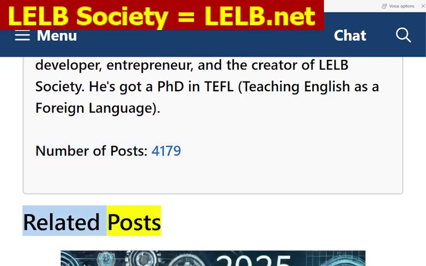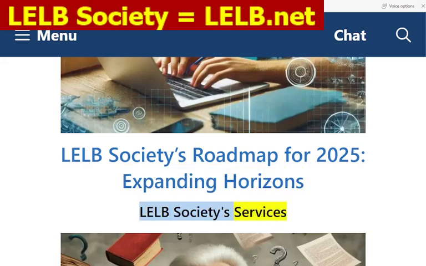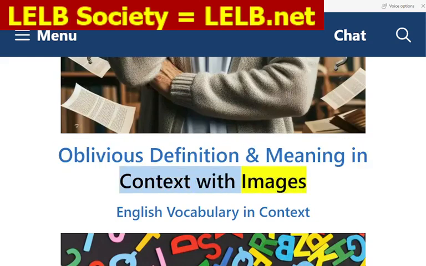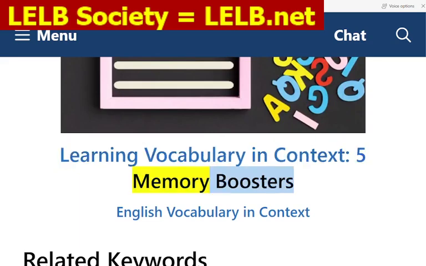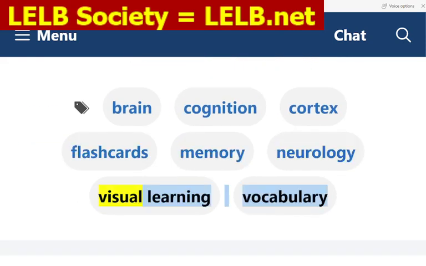Related posts. LELB Society's Roadmap for 2025, Expanding Horizons. LELB Society Services. Oblivious definition and meaning in context with images. English vocabulary in context. Learning vocabulary in context, 5 memory boosters. English vocabulary in context. Related keywords. Brain cognition cortex flashcards memory neurology visual learning vocabulary.